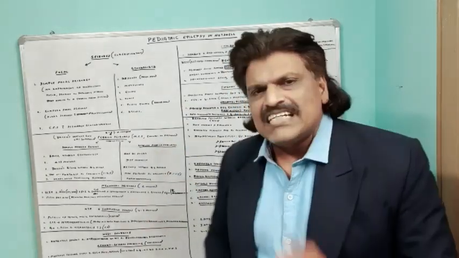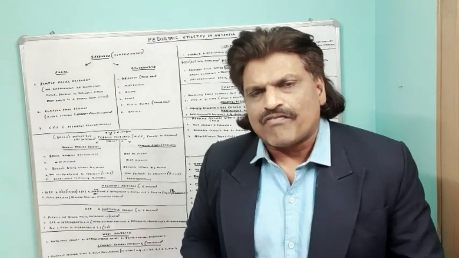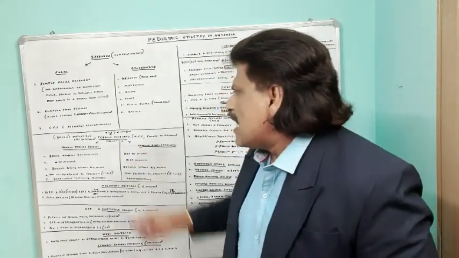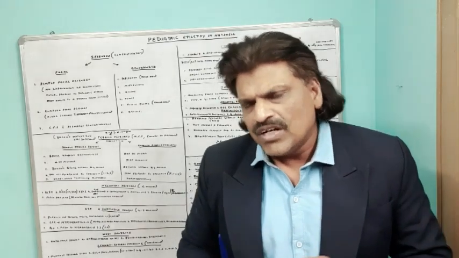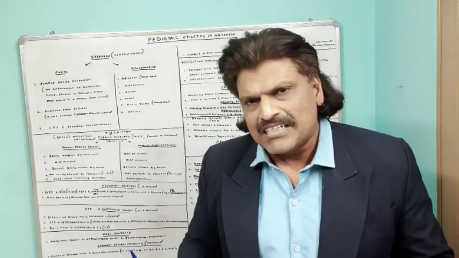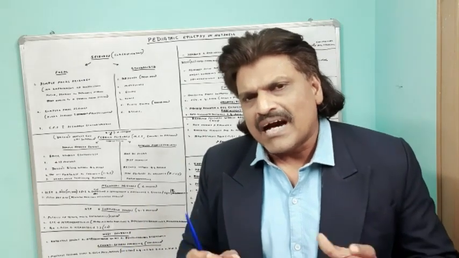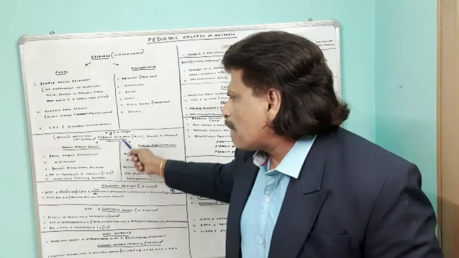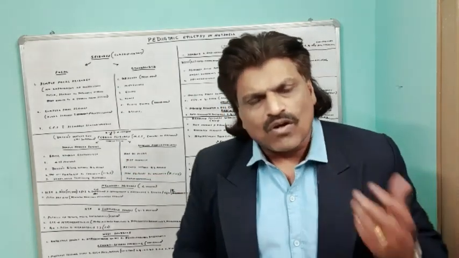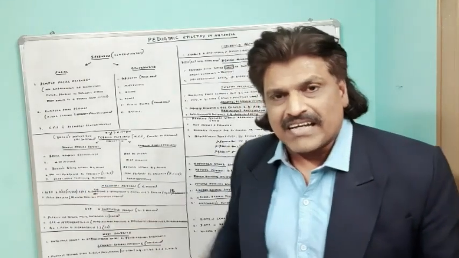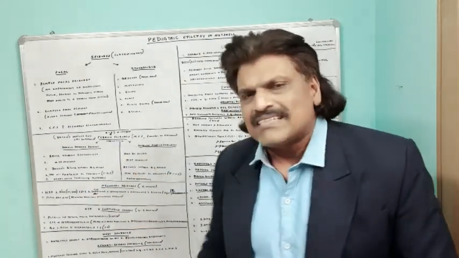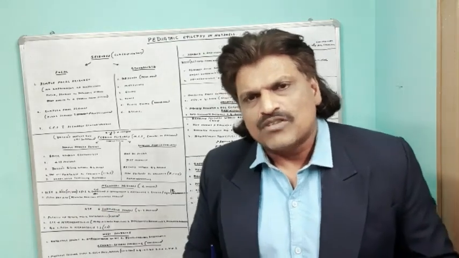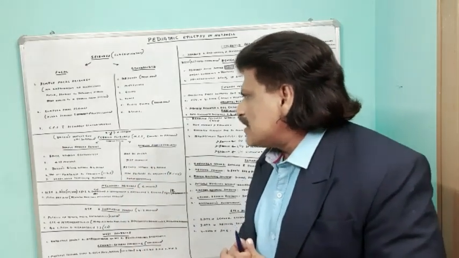So if we see seizures in children between 6 months and 5 years of age, we should always suspect febrile seizures. Febrile seizures are usually not associated with CNS abnormalities or CNS infections. They primarily occur during fever, especially at the peak of the fever. So seizures associated with high temperature, especially at the peak of fever, without any neurological involvement or lesions like infections, we call febrile seizures, and they are very common in the pediatric age group, about 2 to 5% of children, usually between 6 months and 5 years of age.